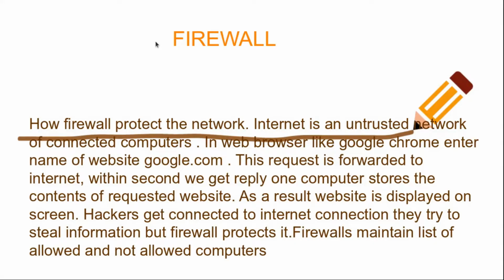Internet is an untrusted network of connected computers. In a web browser like Google Chrome, enter the name of a website, google.com. This request is forwarded to the internet. Within a second you get a reply, and your computer stores the content of the requested website. As a result, the website is displayed on screen.